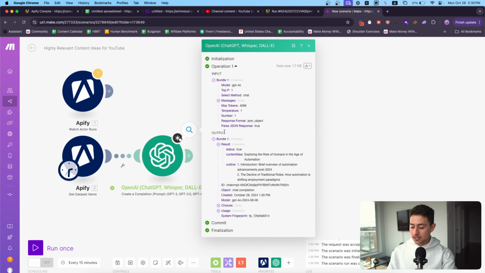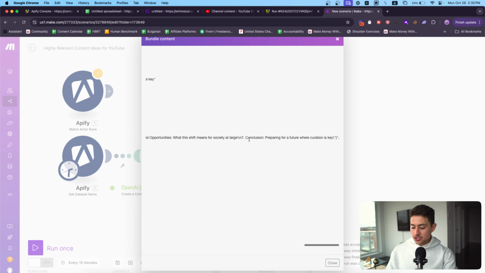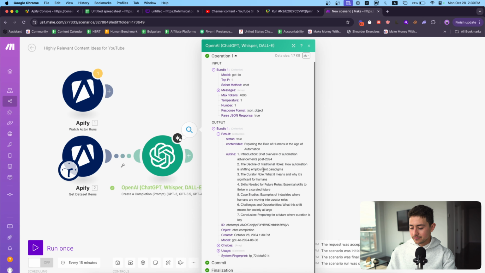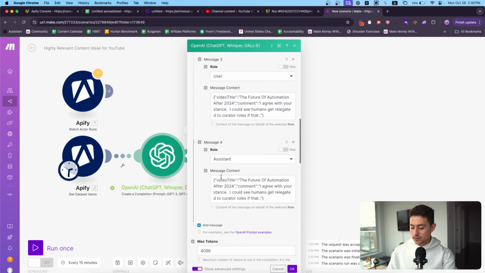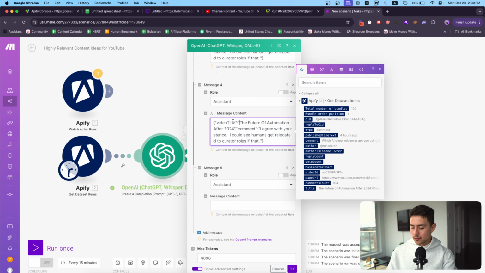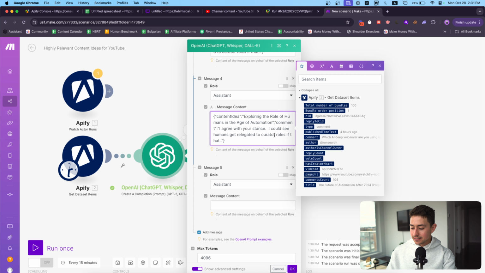So now that we just outputted something, I'm going to actually add it back in. I'm going to do it as training data. Although it does have a bunch of these backticks. I don't really want to deal with them. So why don't I just go content idea, exploring the role of humans in the age of automation. We'll go content idea. Okay, let's actually just leave the outline. We're not going to have one. We'll go status, and then we'll go true. Content idea, exploring the role of humans in the age of automation.